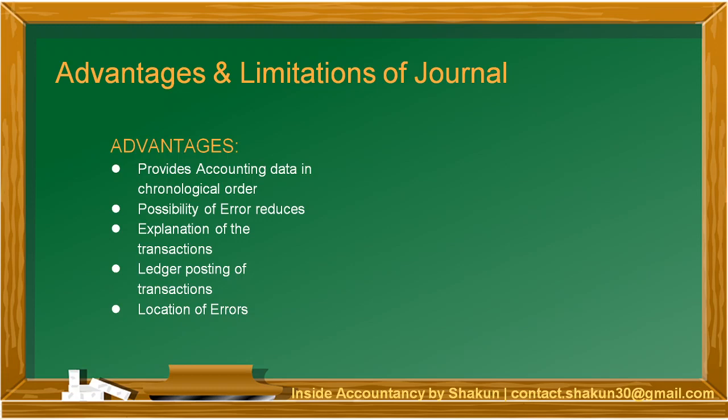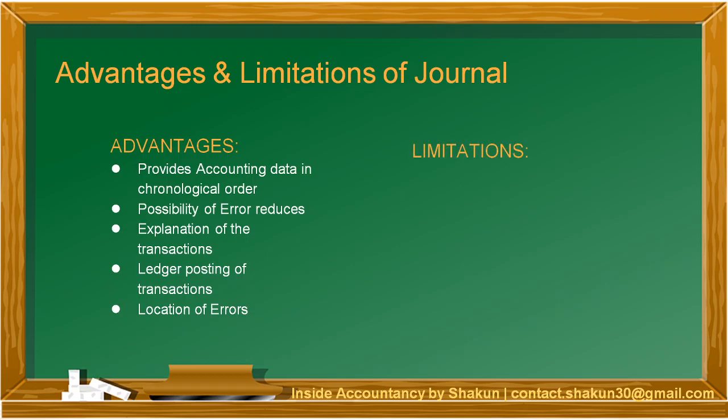Location of errors. Now again, location of errors can be easily facilitated because in case there is any disagreement in the trial balance, which is a statement we prepare after preparation of ledger. So first we make journal, then ledger, and then trial balance. So if in case our trial balance does not tally, meaning if the total of DR and CR is not equal in the trial balance, then we can check our journal and locate the errors which we might have made.